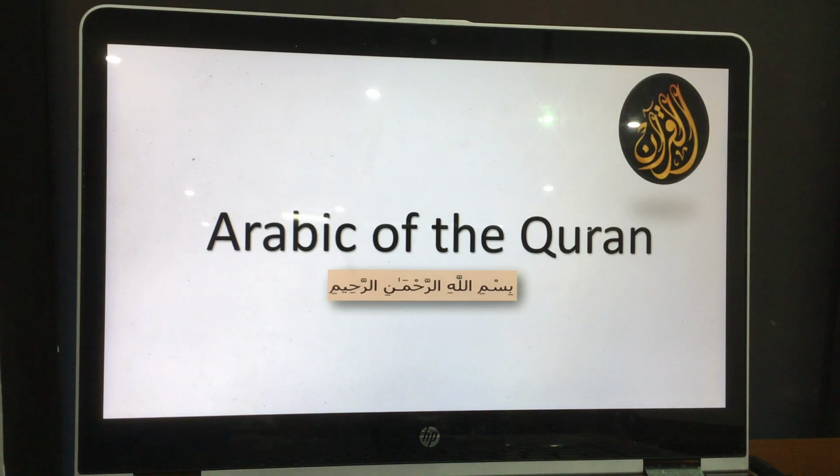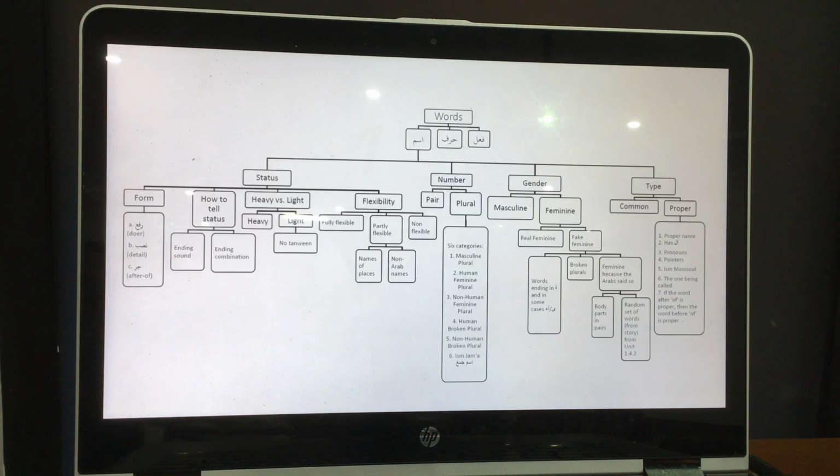This is how you should know. One thing is connected to the other thing. So ki is connected to anti because we learned about the pronoun. So there are two ways we looked at in different examples: either the ism is attached with the pronoun or the ism is attached with another ism. So let's go through this review now.